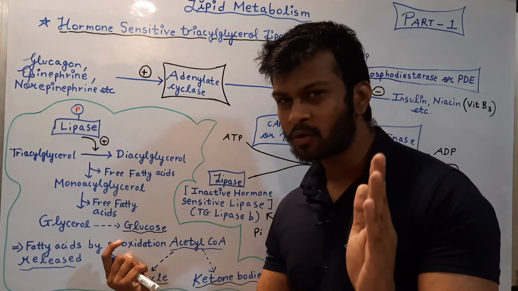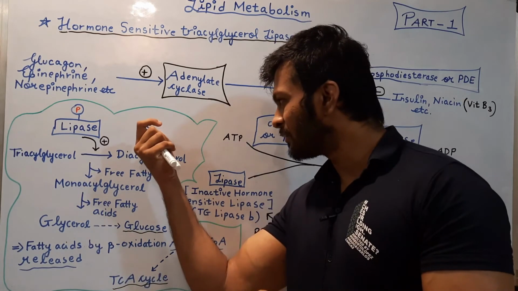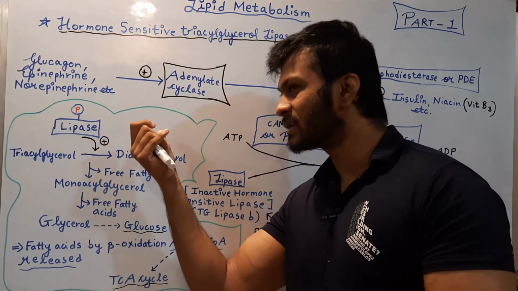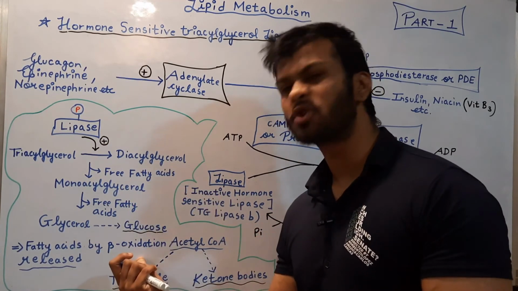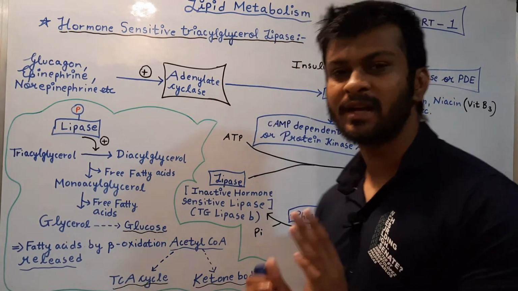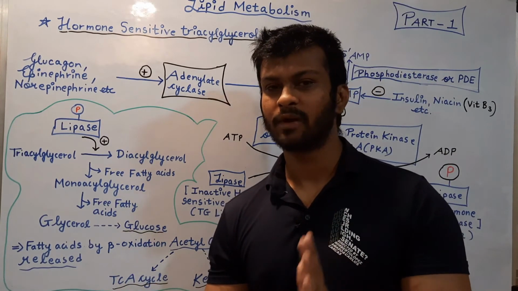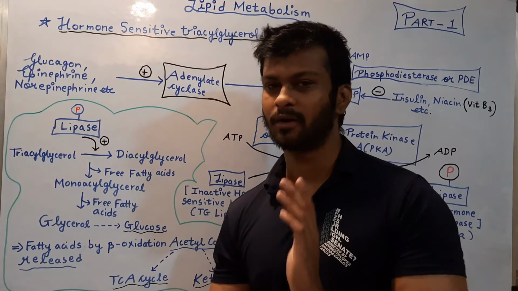So due to low blood glucose levels, when it needs to rise, this pathway will get activated, and blood glucose levels will rise as well as beta oxidation will also occur. So we can say that low blood glucose levels are needed for beta oxidation to occur.